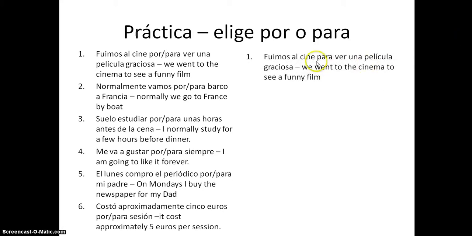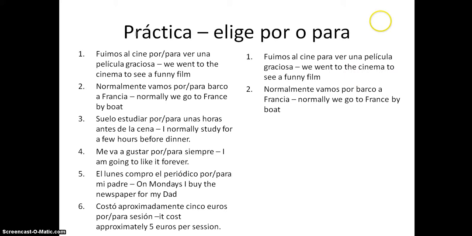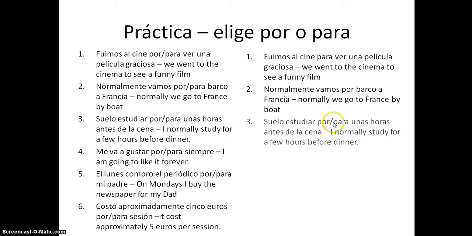So the first one is para, because we've got an infinitive afterwards, and it's "in order to" see a funny film. We've got the word "buy" in English here, so this is where we'd use por in Spanish. This one you could use either por or para "unas horas". I think I would say para unas horas, but you might use either.